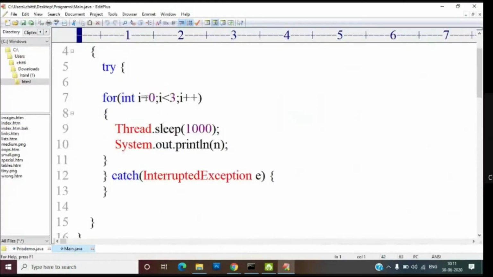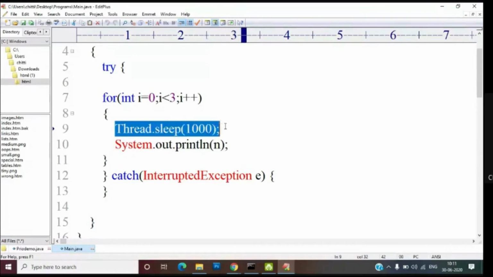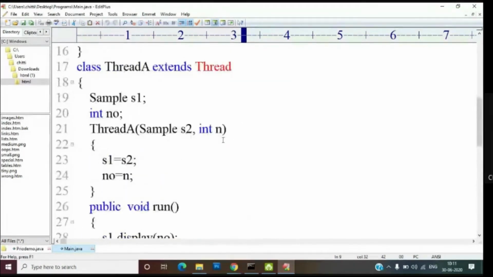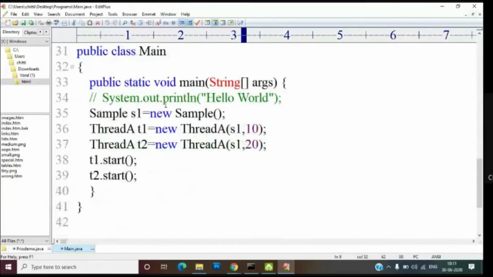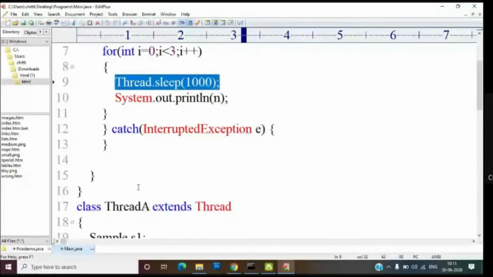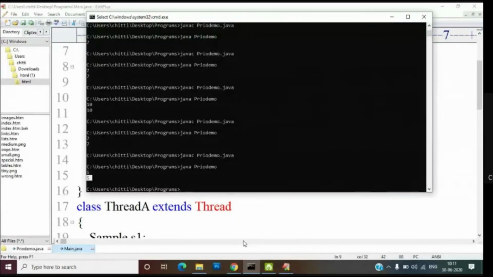Okay, see here, I have put three times I'm printing. There I printed only once, but I gave thread sleep to understand the difference. The same code, nothing much difference. So now you see here, this is the method I'm executing. I will run and show you.